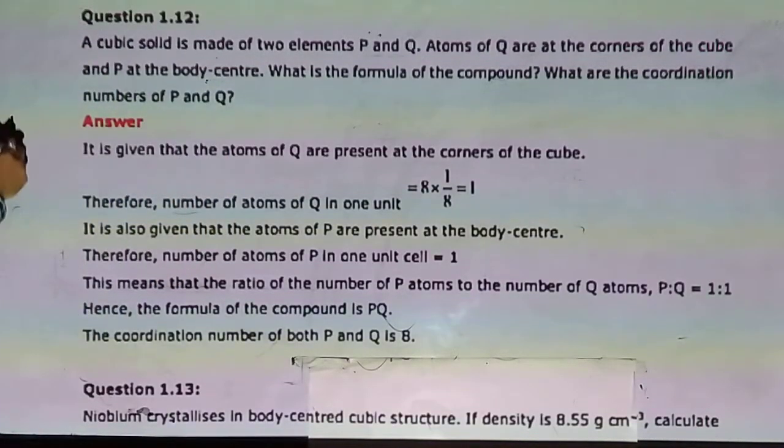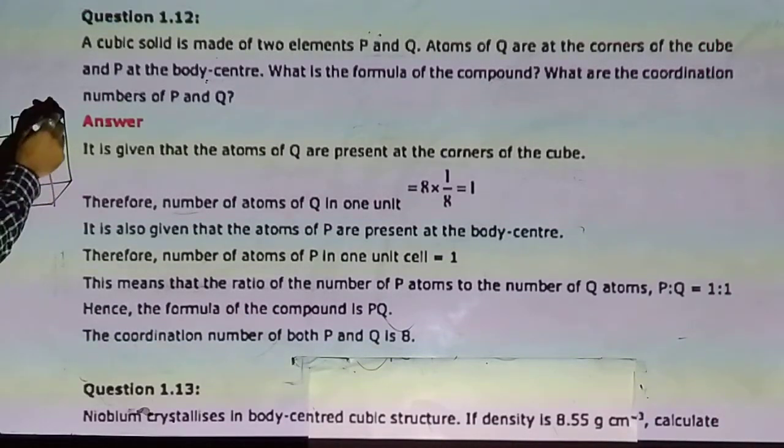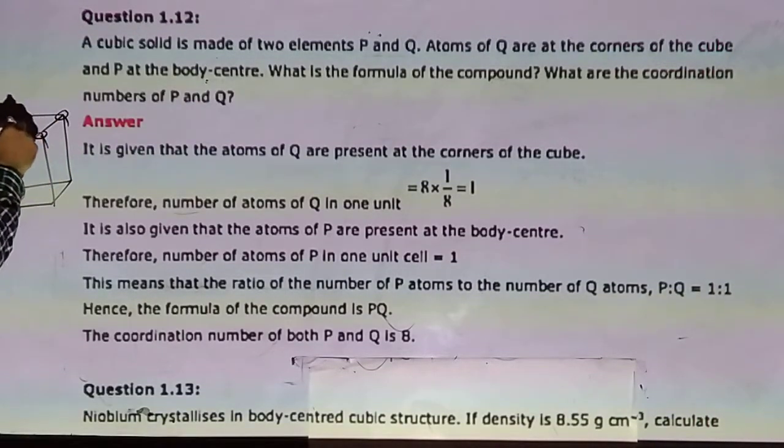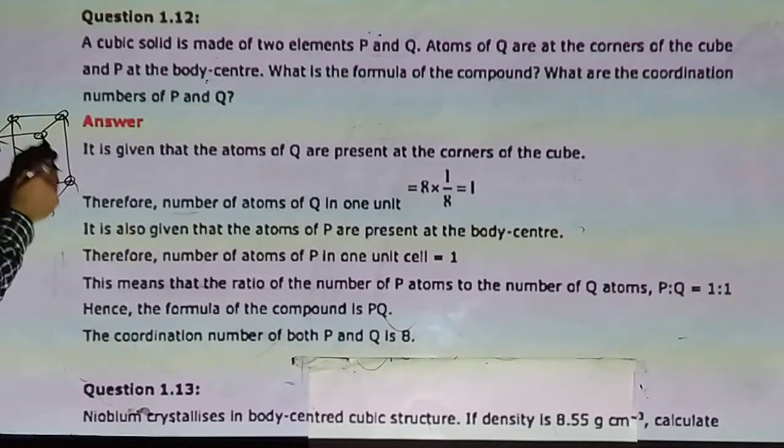You can see in the cubic solid, this is our cubic solid. Q are at the corners and P is in the center of the body. So find out the formula.